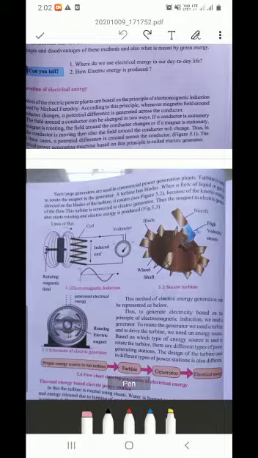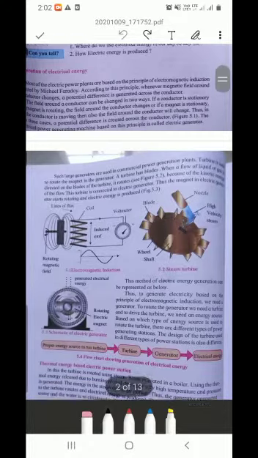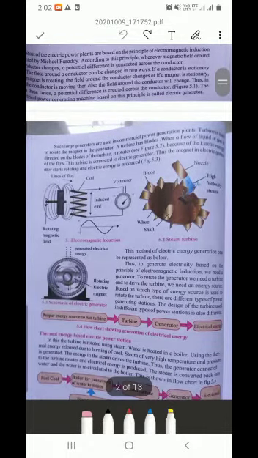This method of electric energy generation can be represented as below. Thus, to generate electricity based on the principle of electromagnetic induction, we need a generator. To rotate the generator, we need a turbine, and to drive the turbine, we need an energy source. Based on which type of energy source is used to rotate the turbine, there are different types of power generating stations.